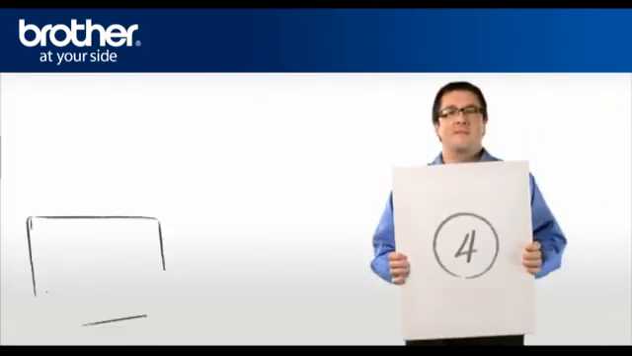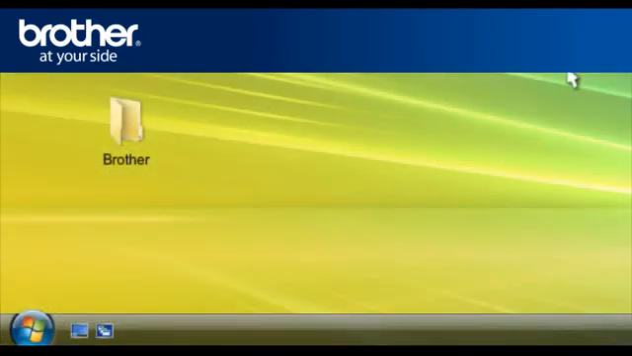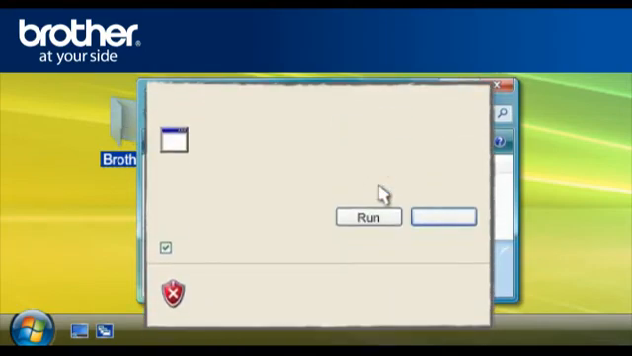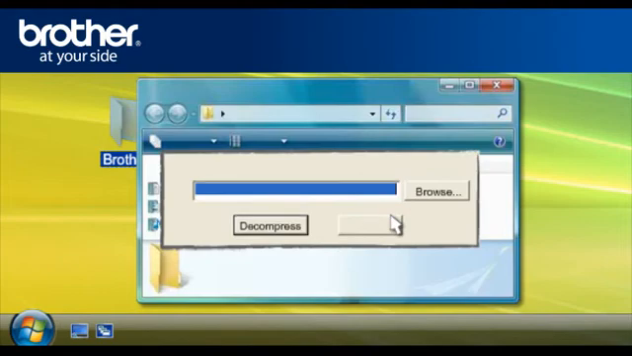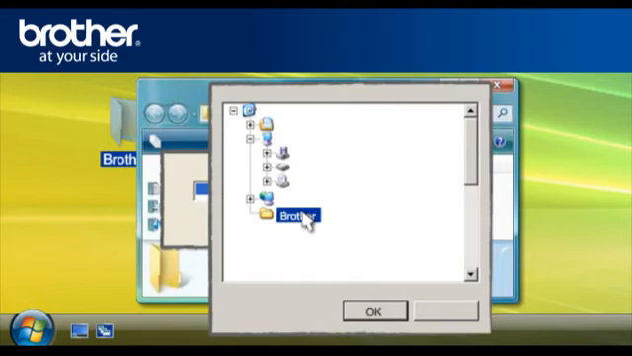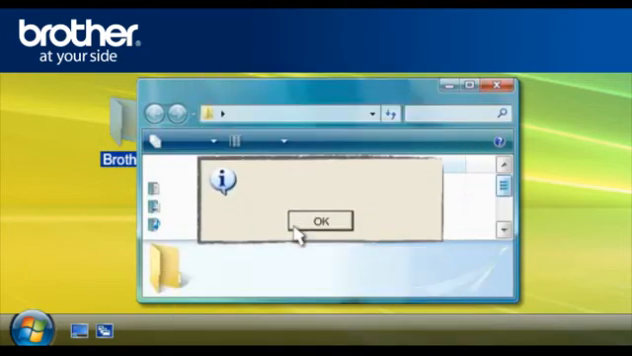Step 4. Complete the uninstall using the uninstall utility. Double-click on the Brother folder. Double-click on the file called delinf.exe. If you obtain the Open File Security window, click Run. Otherwise, continue. Click on Browse. Browse for the Brother folder and click OK. Click Decompress X. Click OK.